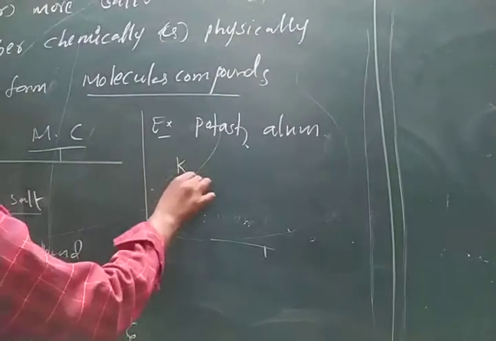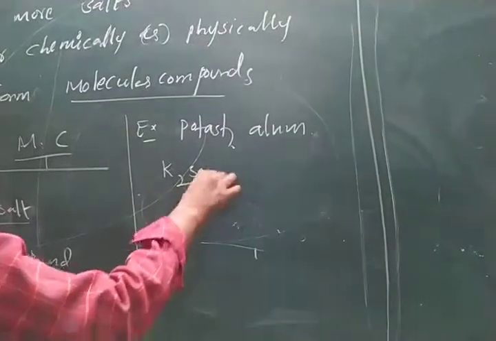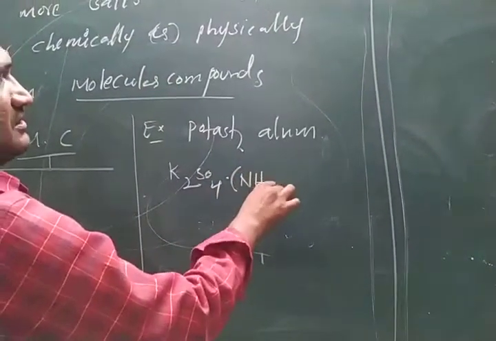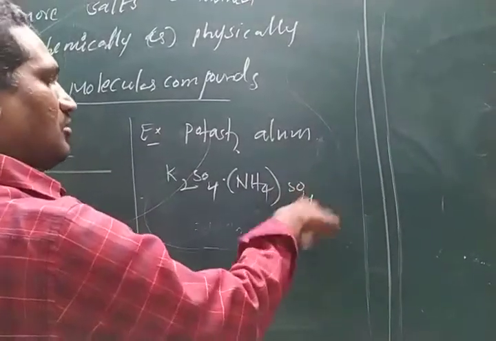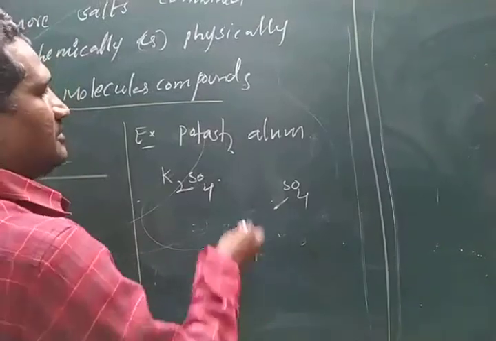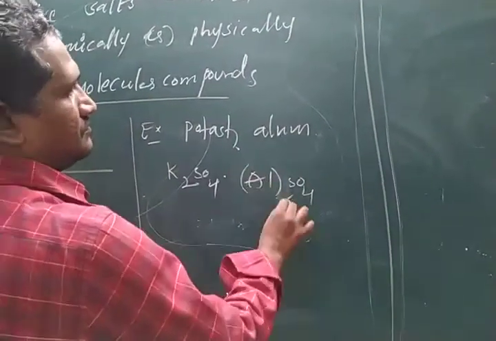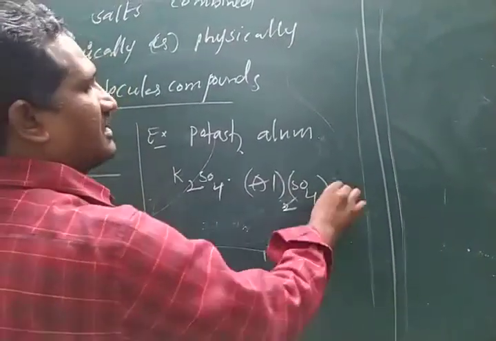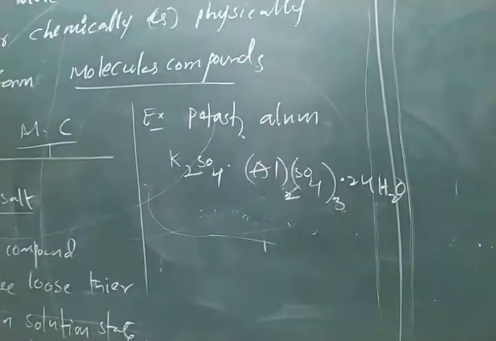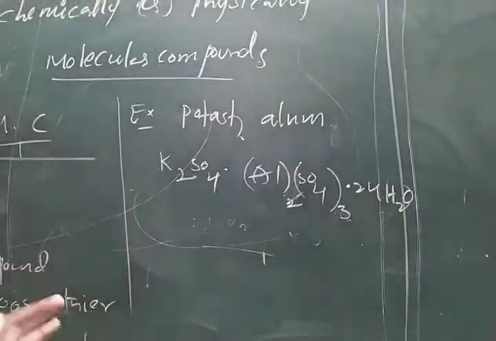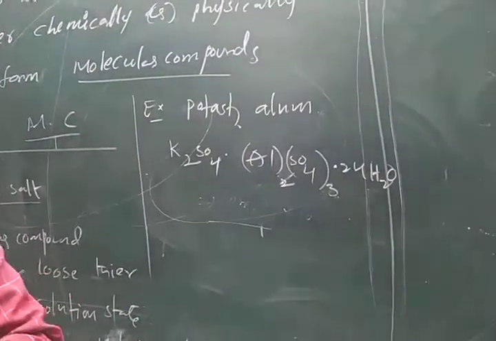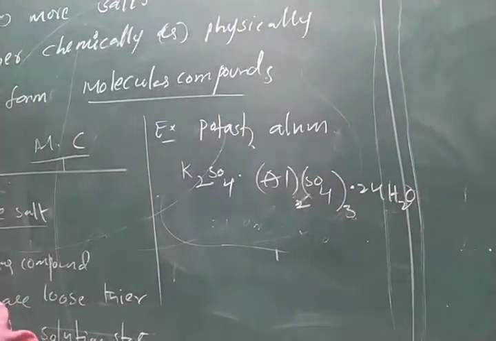Its formula: potassium sulfate, ammonium sulfate, aluminium sulfate and 24 moles of water. So this is potash alum. These are all double salts. They lose their identity in solution state. They show their identity in a solid state only.